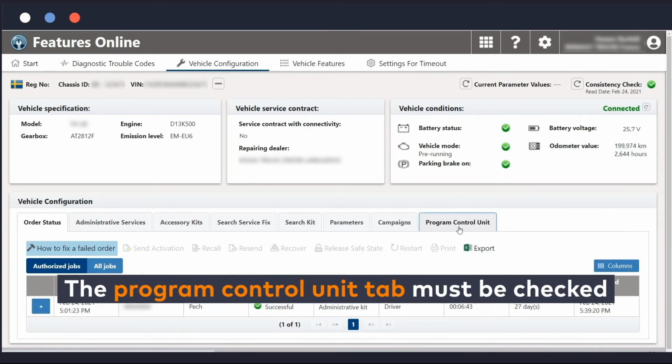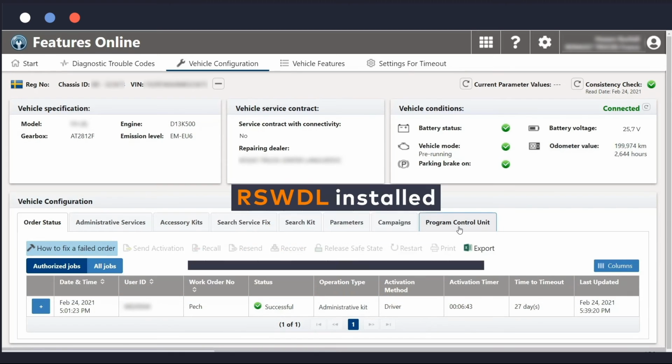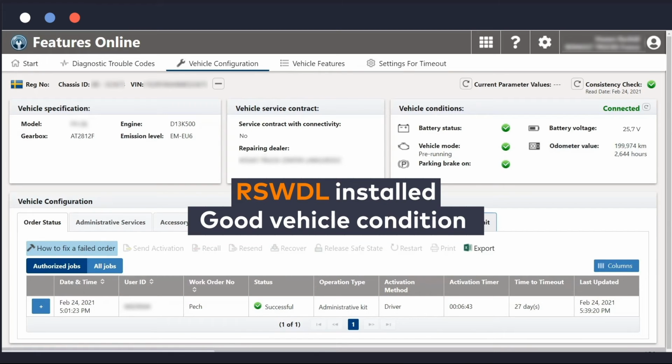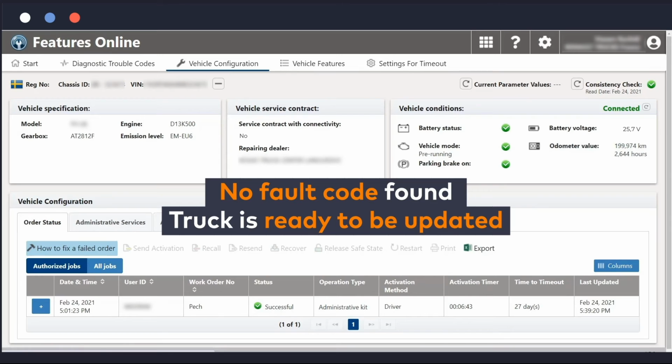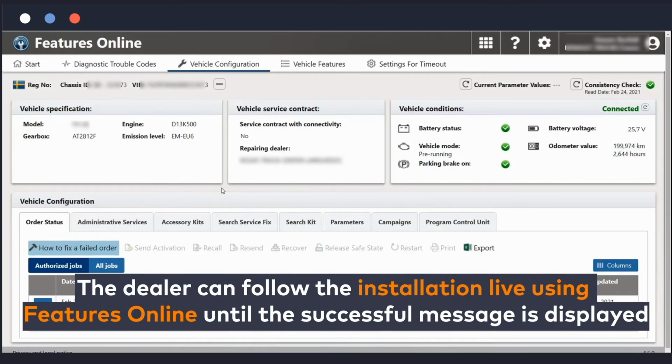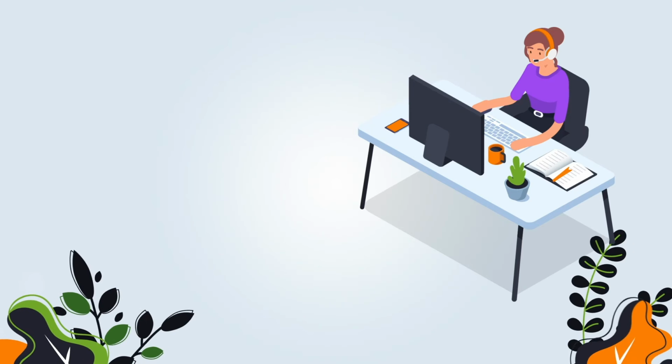Before campaign installation, Alice checks the Program Control Unit tab. When RSDWL is installed, she checks the vehicle conditions are good. No fault code has been found. The truck is ready to be updated. Alice can follow the installation live using Features Online until the successful message is displayed.